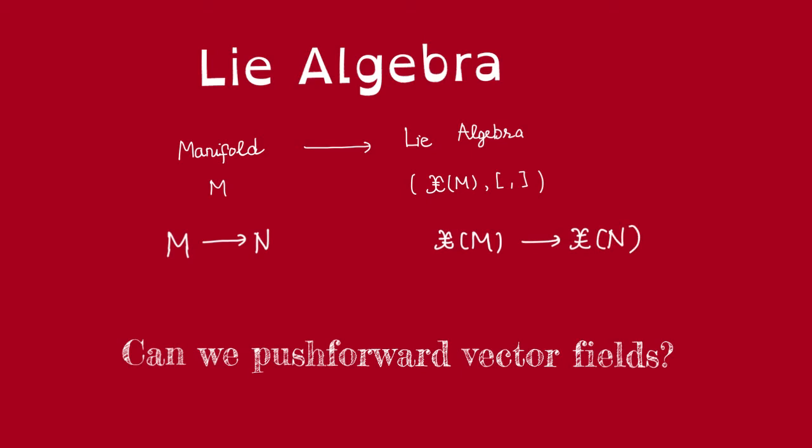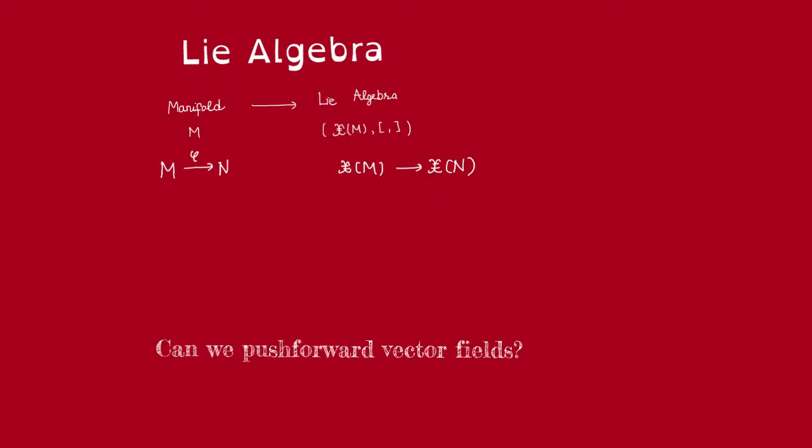In particular, we want to ask, can we push forward vector fields? Naturally, you might feel, why not, right? We can push forward tangent vectors. Why can't we push forward vector fields? Because after all, aren't they just a collection of tangent vectors? So let's see what the problem might be. Let's see if we can actually define this push forward.